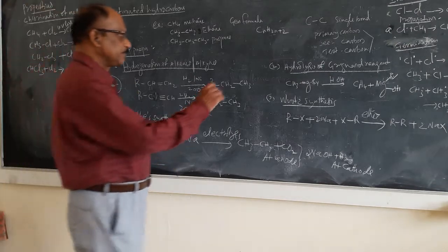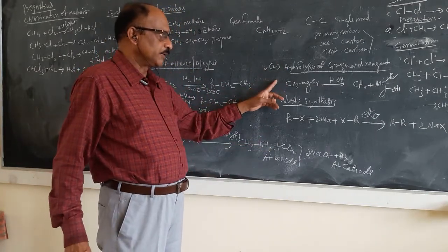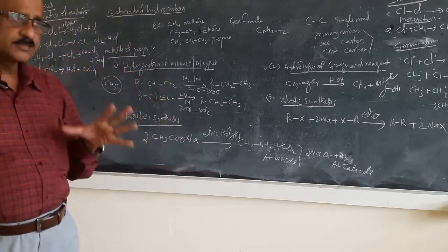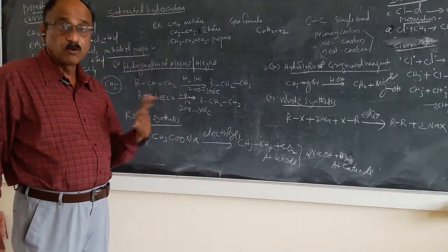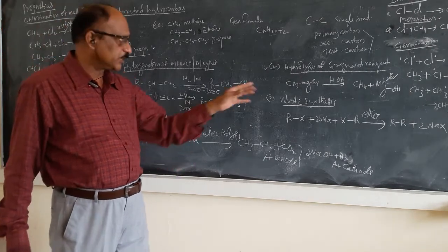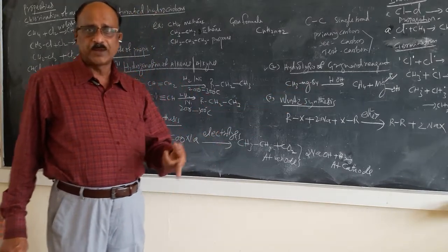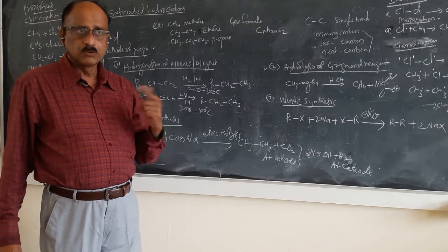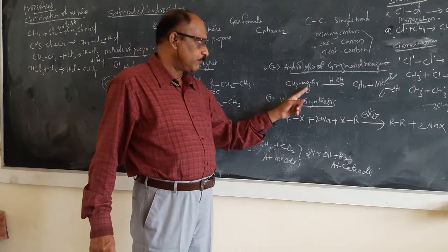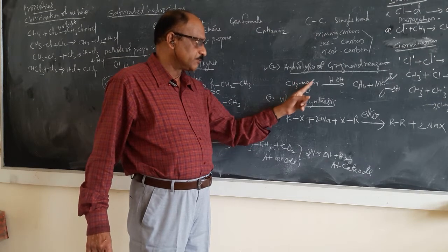And the second method of preparation is the hydrolysis of Grignard reagent. What are the Grignard reagents? Grignard reagents are a collection of compounds: organomagnesium halides. Methyl magnesium bromide, ethyl magnesium iodide. Right? An organic group must be there, magnesium must be there, and a halogen atom must be there. This is methyl magnesium bromide.